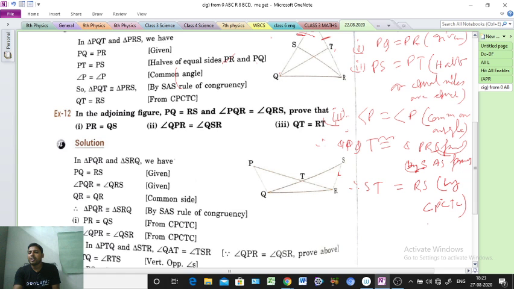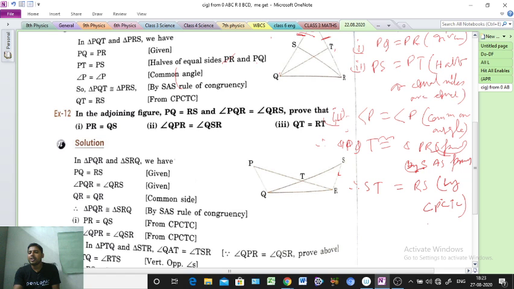See, in triangle PQR, we are getting triangle PQR, no? And another one, QSR. Two triangles we are getting.